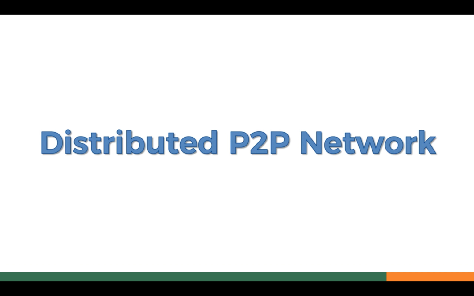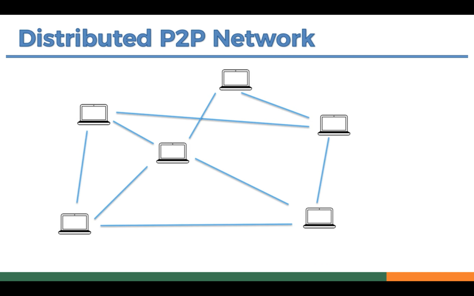Now let's discuss what a distributed P2P network is. In a traditional website or web server, we deal with a centralized server and a centralized database. But in a distributed P2P network, there is no centralized database. Each and every computer, or node, acts as a database. For example, in the blockchain network, there are 10 or 10 thousand laptops or stakeholders, and each stakeholder's laptop works as a single database,